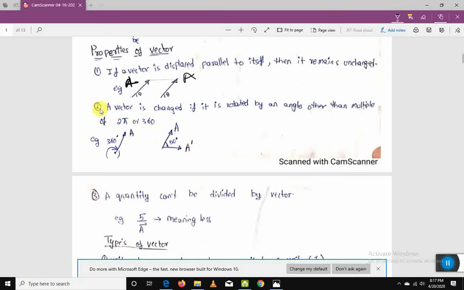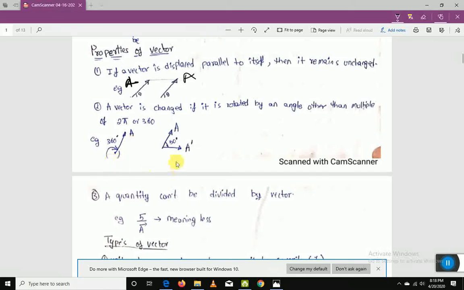The next one: if a vector is rotated by 360 degrees or a multiple of 360, like 2 pi or 360 degrees, then it will come back to the original state. We all know this thing. If something is rotated by 360 degrees, it will come back to the original state, right? We are not changing the length or the magnitude, and it comes back to the original state again. So if a vector is rotated by multiples of 360 degrees, then the vector has no change.